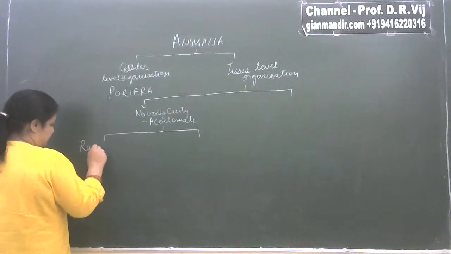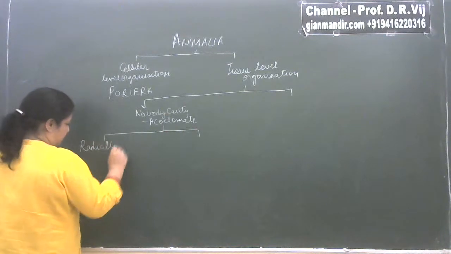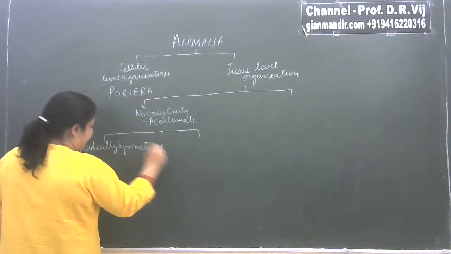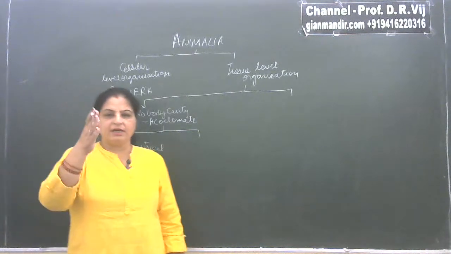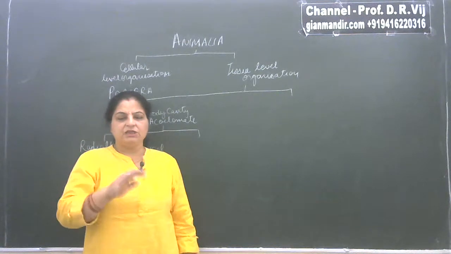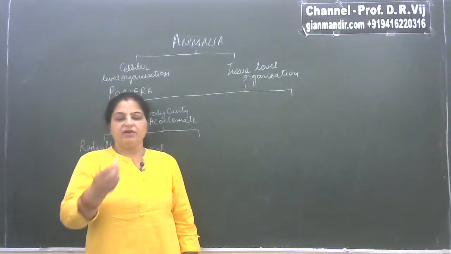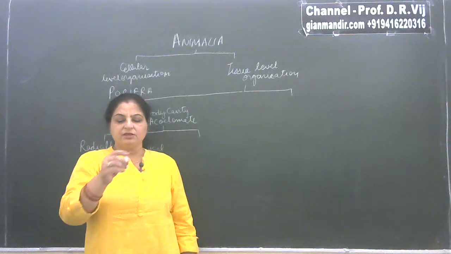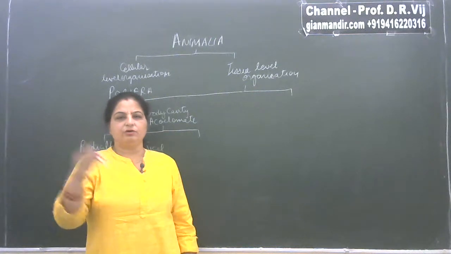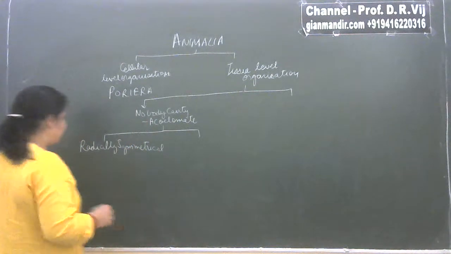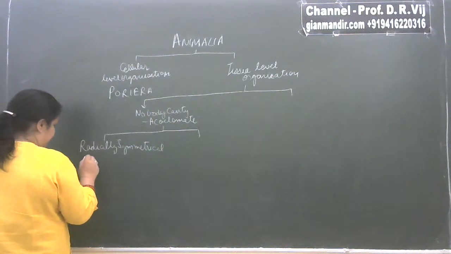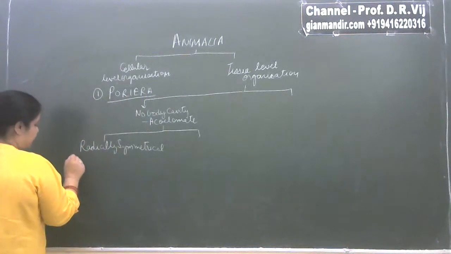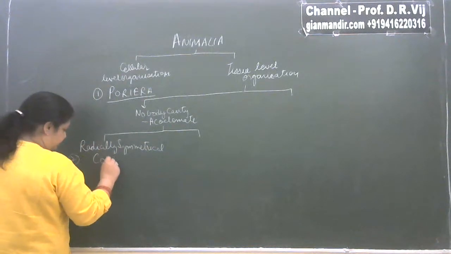So if the body is radially symmetrical, radial symmetry means you can cut the body of an organism into two identical halves across any plane. For example, a piece of chalk is also radially symmetrical because through any plane you can cut the chalk into two identical halves. So if the body is radially symmetrical, then we have another phylum. The first phylum you have seen is Porifera, and the second one here is Coelenterata.